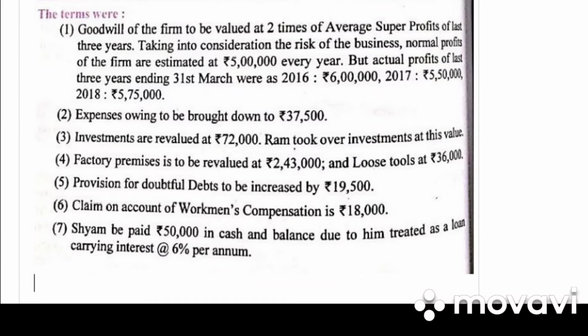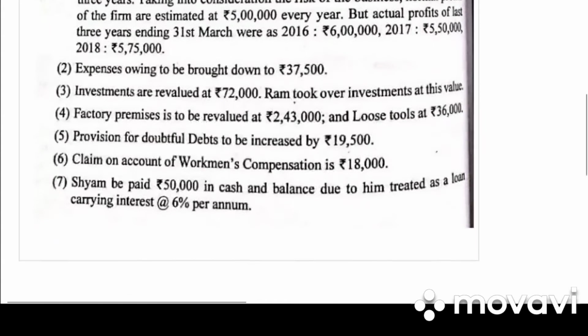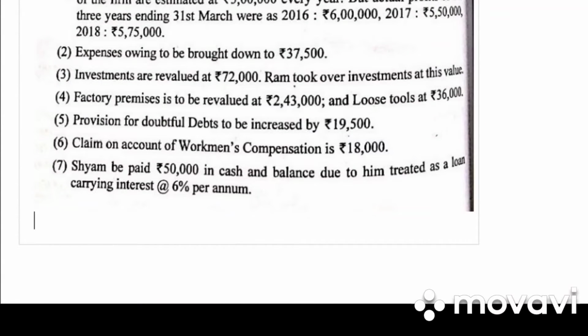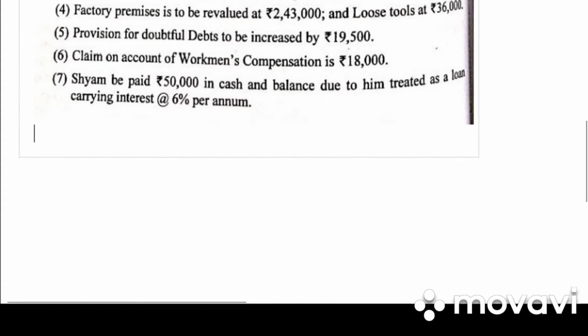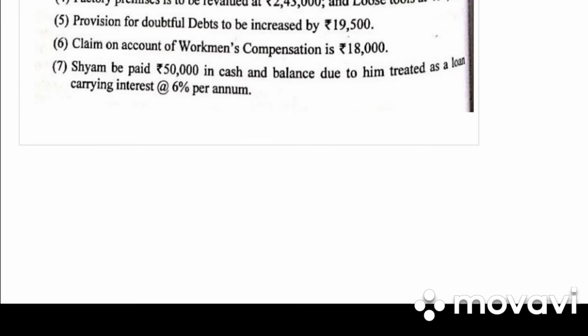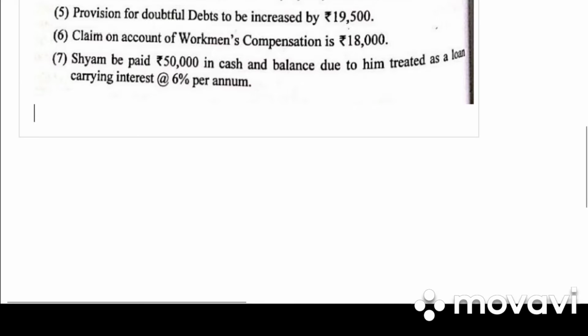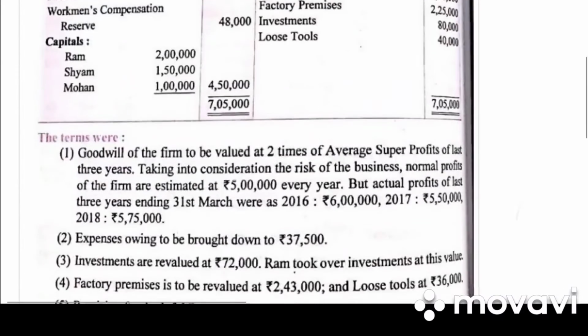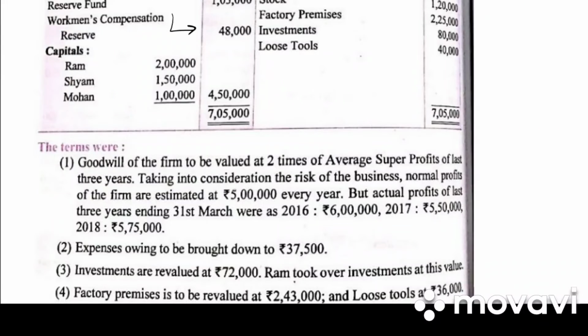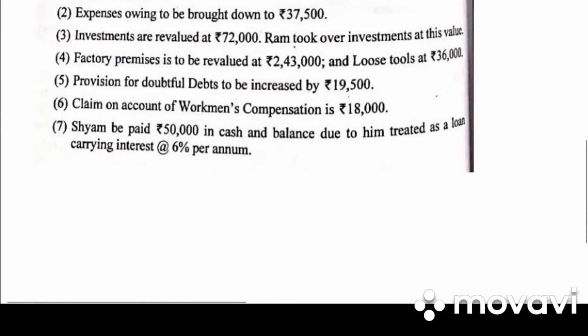Expenses owing to be brought down to 37,500. Investment are revalued at 72,000. Ram took over the investment. Factory premises revalued at 2,46,000. Loose tools at 36,000. Provision for doubtful debts increased by 19,500. Claim on account of workman compensation is 18,000. So workman compensation reserve was 48,000 and claim is of 18,000. So the claim is less than the reserve.